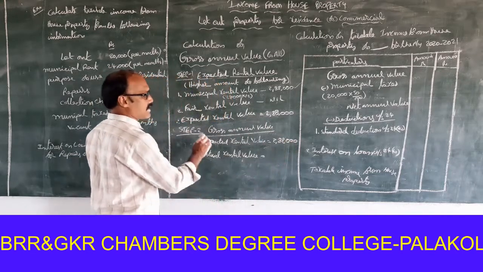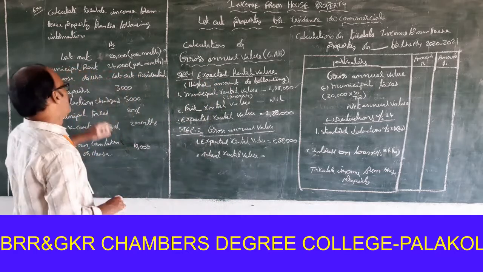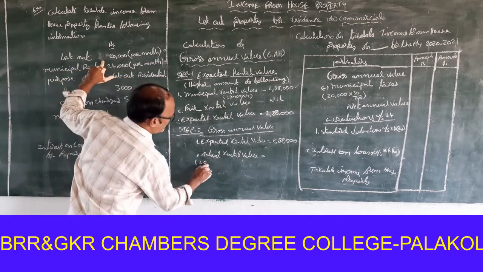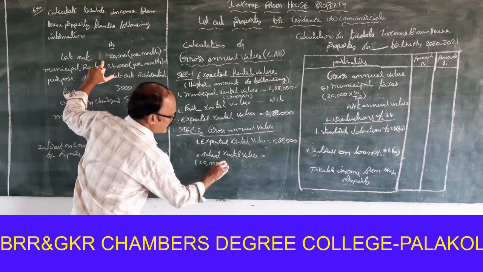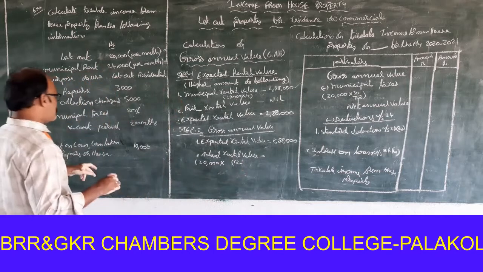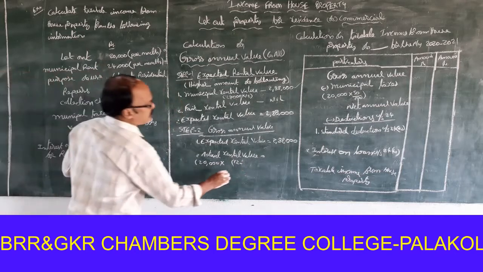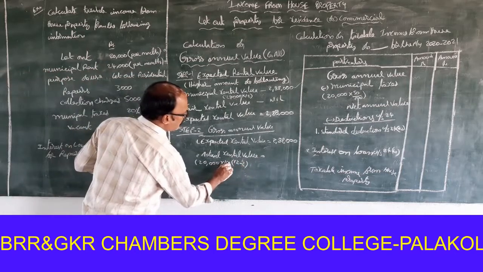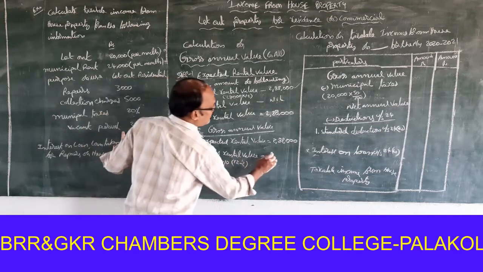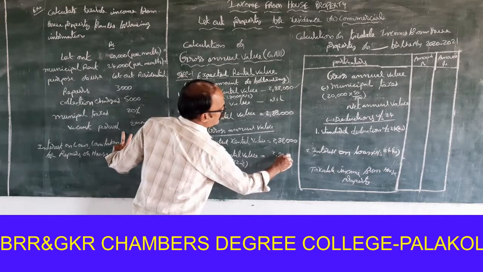2,88,000. But the actual rental value, monthly rent 20,000 into 12 months. But 2 months is the vacant period, so minus 2. That is equal to 10 months. 20,000 into 10 months is equal to 2 lakhs.